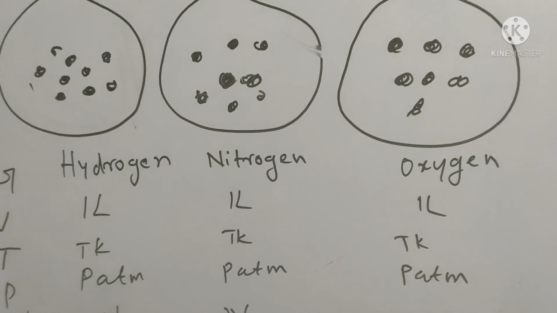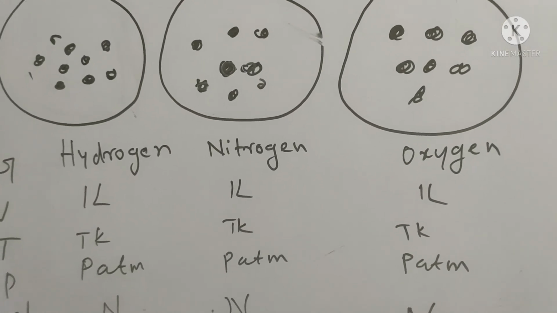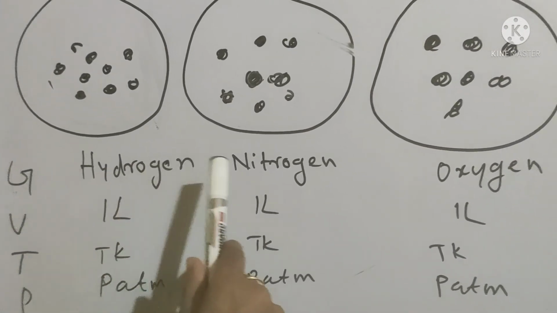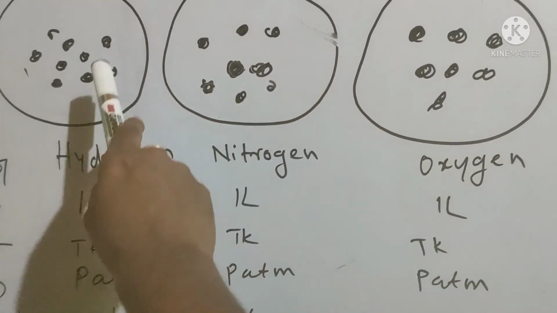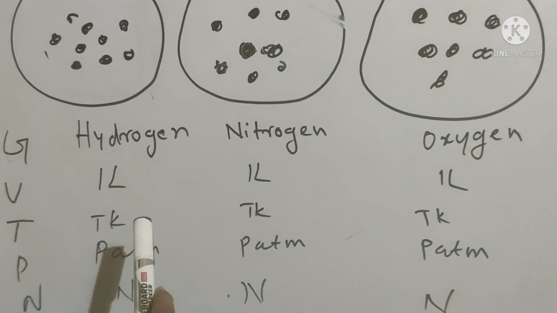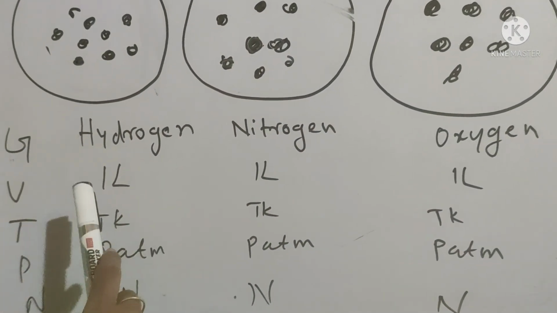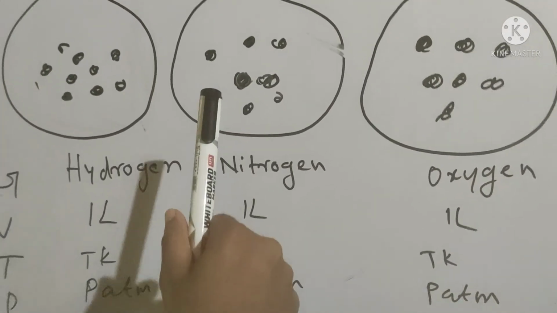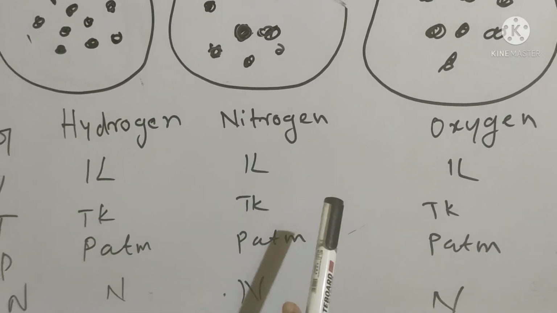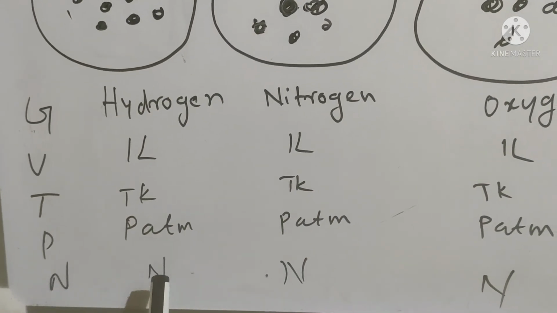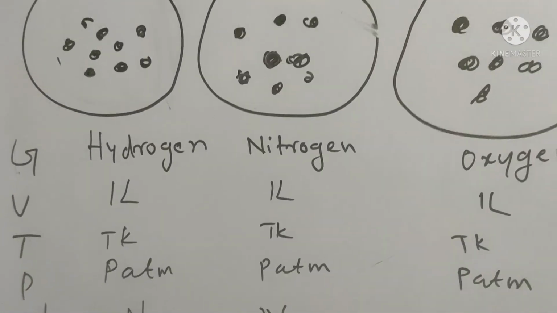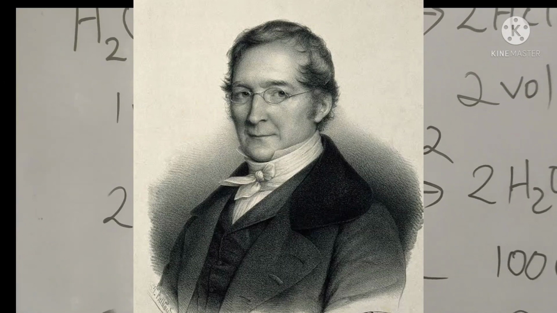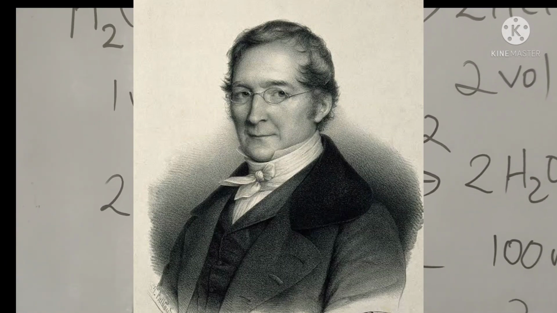Here we take equal volumes of different gases such as hydrogen, nitrogen and oxygen, under similar conditions of temperature and pressure. Temperature is T Kelvin and pressure is P atm. Then each container will contain the same number of molecules, that is N. Avogadro made a distinction between atoms and molecules, which is quite understandable in present days.